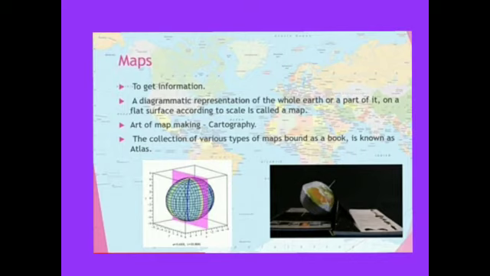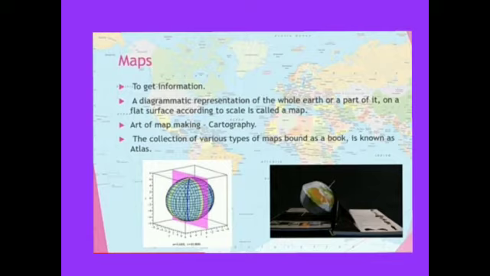A map is a diagrammatic representation of the whole earth or a part of it on a flat surface according to scale. Now the art of map making is known as cartography. And children, you all may be having a book of map, isn't it?